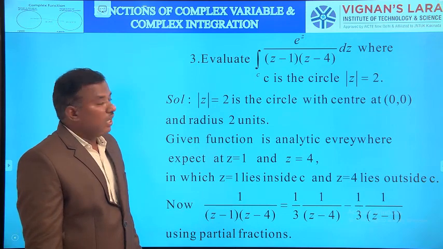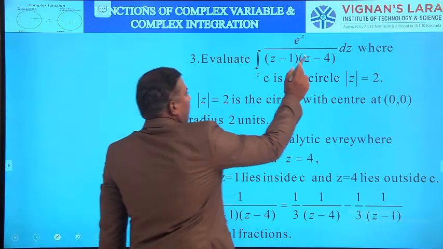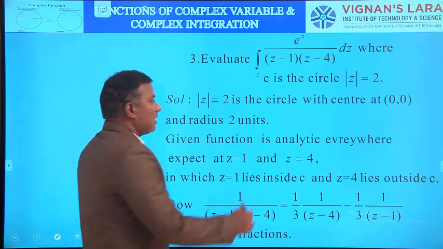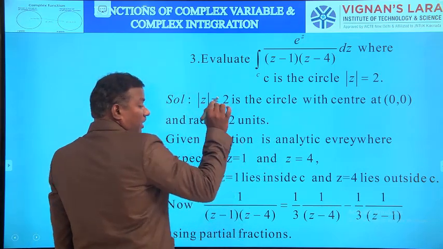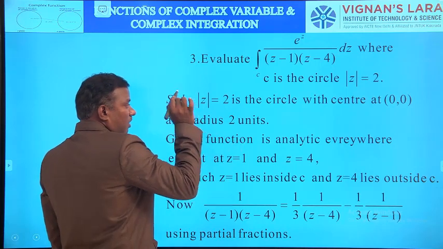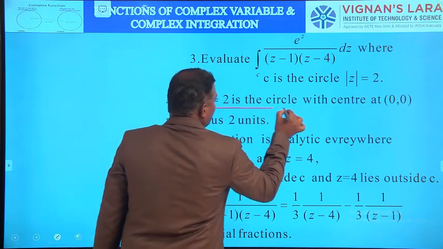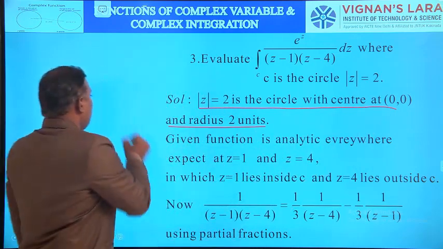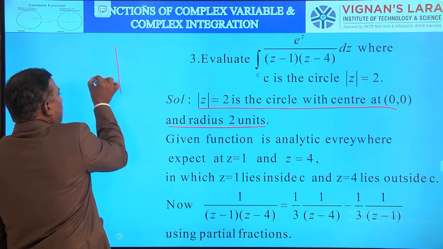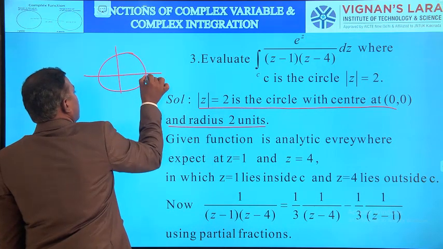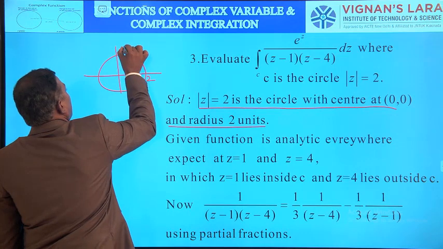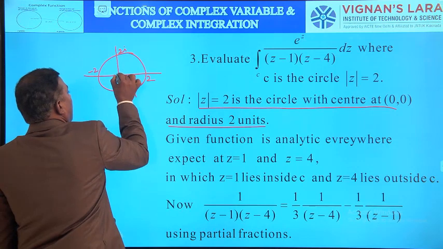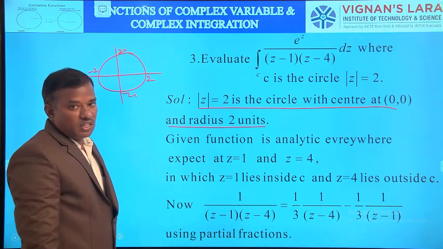Evaluate integral over C e power z by (z minus 1)(z minus 4) dz, where C is the circle mod z equal to 2. What is the circle here? Mod z equal to 2. First identify the curve C. Here mod z equal to 2 is the circle with center at 0, 0 and radius 2 units. So first draw the circle. This is the circle with center 0 and radius 2 units. So here 2, here 2i, and this is minus 2, this is minus 2i, and this is 0 comma 0. This is the given circle.